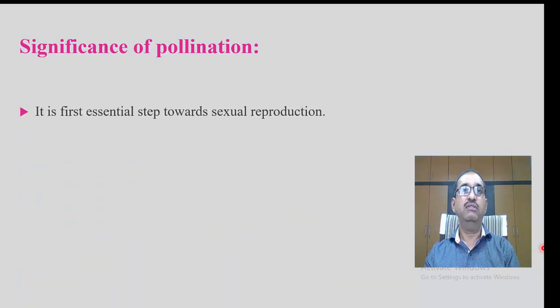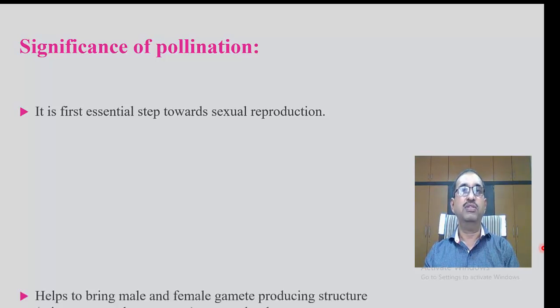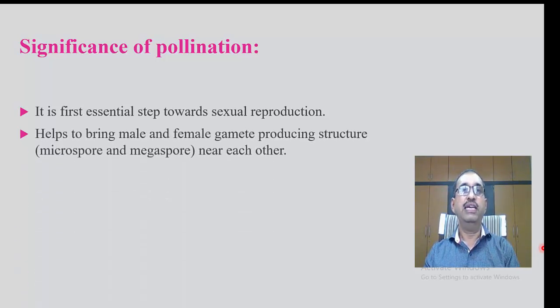Significance of pollination. It is the first essential step towards sexual reproduction. Pollination helps to bring the male and female gamete producing structures, that is microspore and megaspore, near each other.